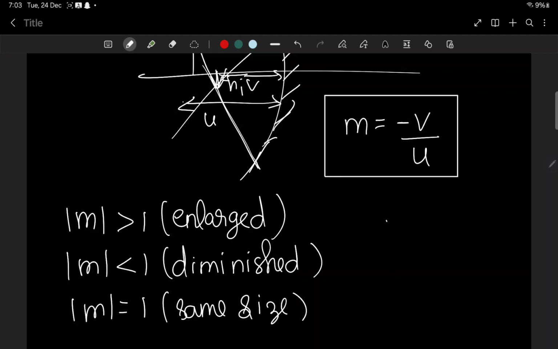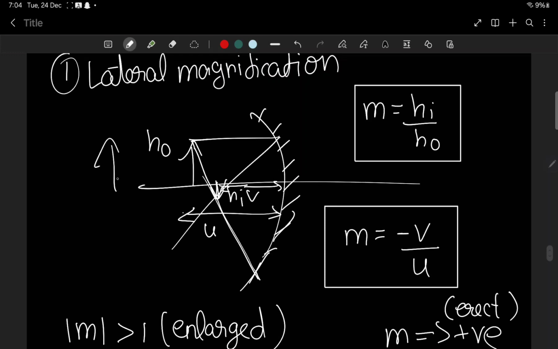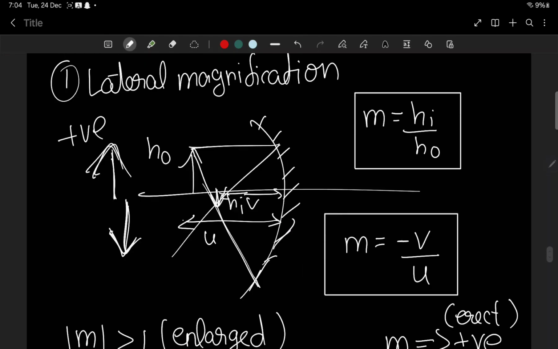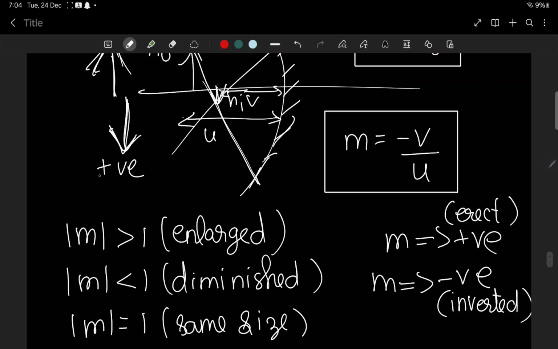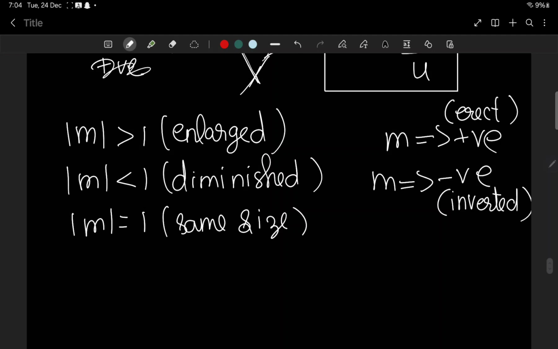Now magnification can be positive and magnification can also be negative. If it is positive, the image is erect, and if it is negative, the image is inverted, because erect means above the principal axis, so positive, and negative means below, that means inverted. Negative means inverted. That's the thing you should understand.